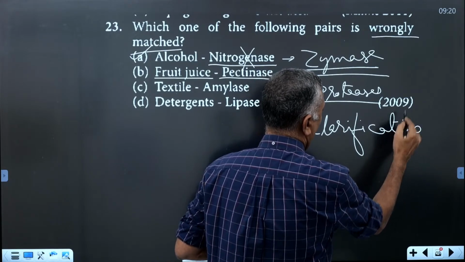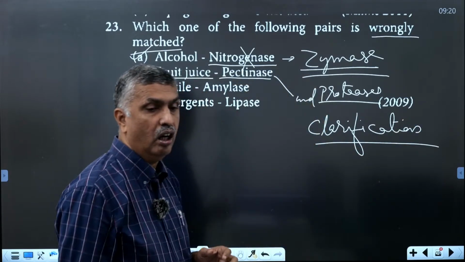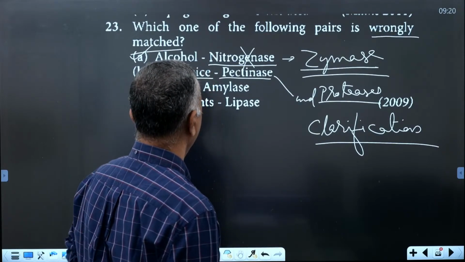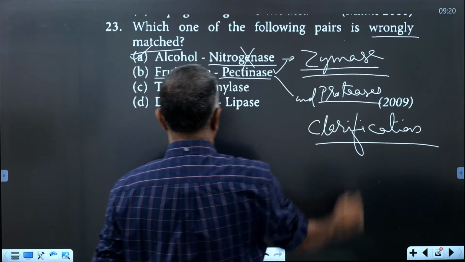Pectinase and protease are both involved. That is correct.